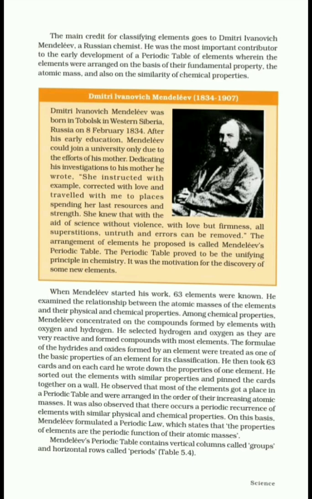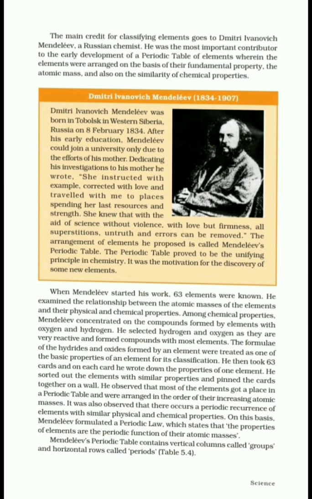He arranged the elements on the basis of their fundamental property, the atomic mass, and on the similarity of chemical properties. When Mendeleev started his work, at that time only 63 elements were known. He examined the relationship between the atomic masses of the elements and chemical properties.